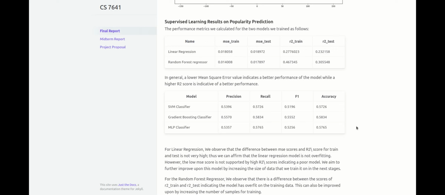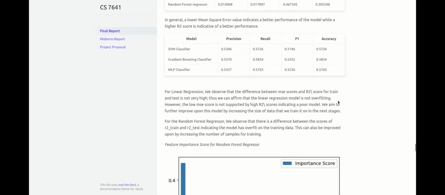The performance metrics for the two models were calculated, linear regression and random forest regressor. The random forest regressor model had better performance metrics than the linear regression model. The difference between the MAE scores and the R2 scores for the train and test data is not very high for linear regression, which means that the model is not overfitting. But the low MAE score is not supported by the high R2 score, which indicates a poor model. We aim to improve this by increasing the size of the data.